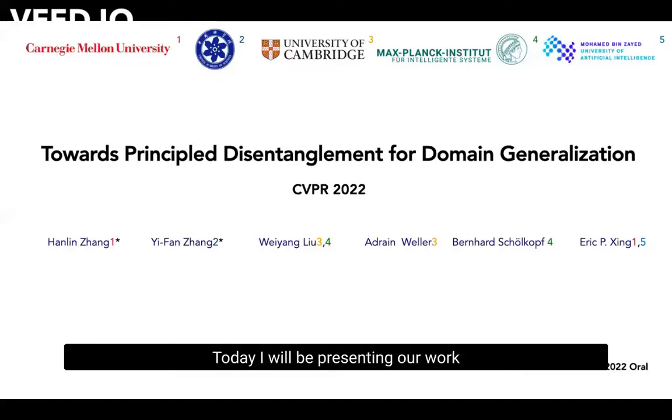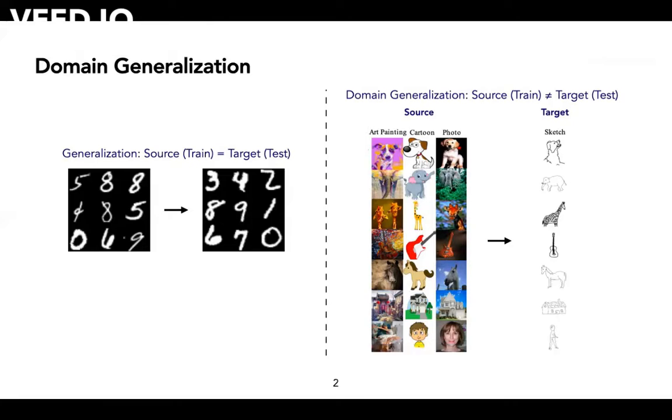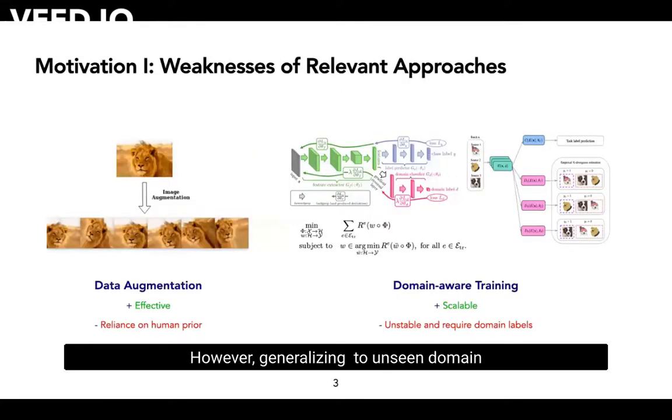Today I will be presenting our work towards principal disentanglement for domain generalization. Domain generalization concerns generalization beyond IID data, which is common in realistic applications. The tasks on the slide here are just examples of a long list that grows by the day. In the past few years, we have seen remarkable progress in improving and creating new models for various such tasks. However, generalizing to unseen domains is still considered difficult.